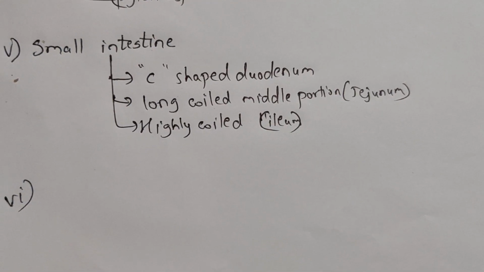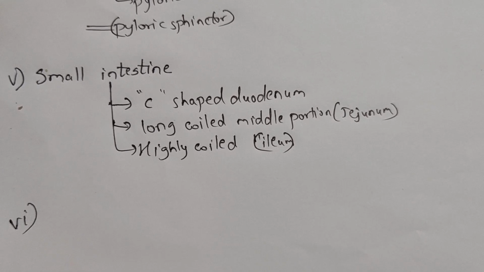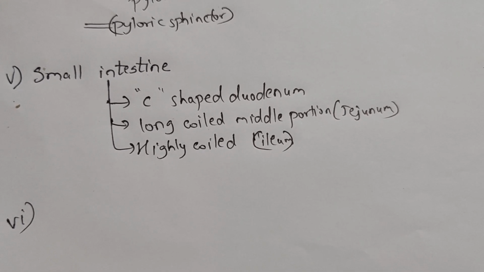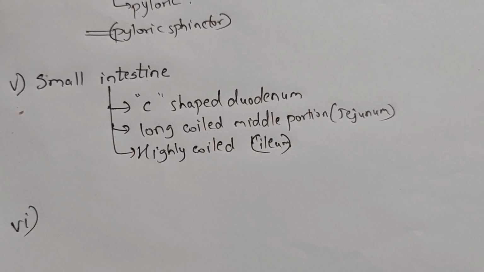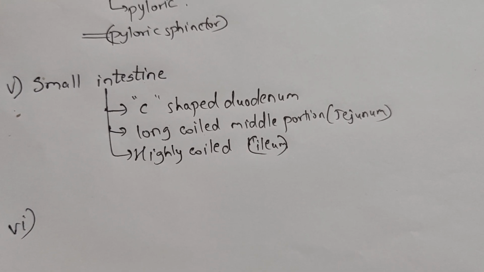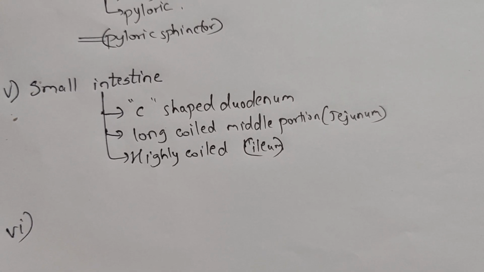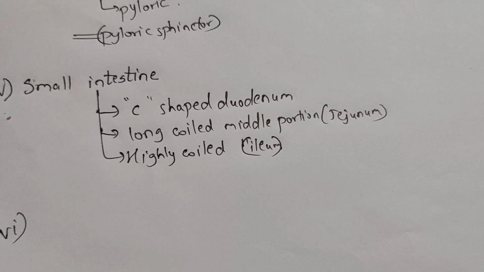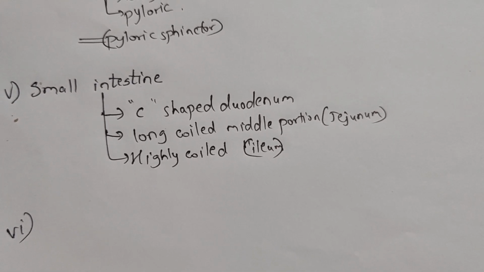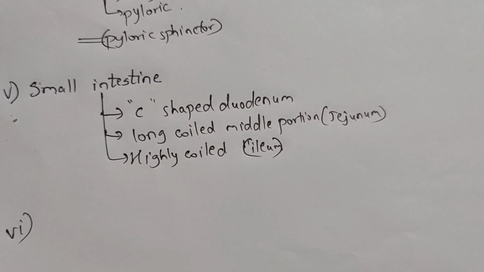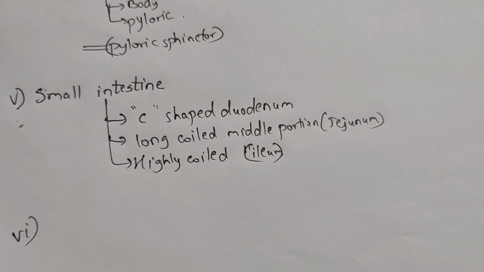Important. After the pyloric sphincter, it leads into the small intestine. In the small intestine, once upon a time NCERT said the duodenum is U-shaped. These days they changed it to C-shaped. So the C-shaped duodenum leads into a long coiled middle portion called the jejunum. And then the last one is the highly coiled portion, the ileum.